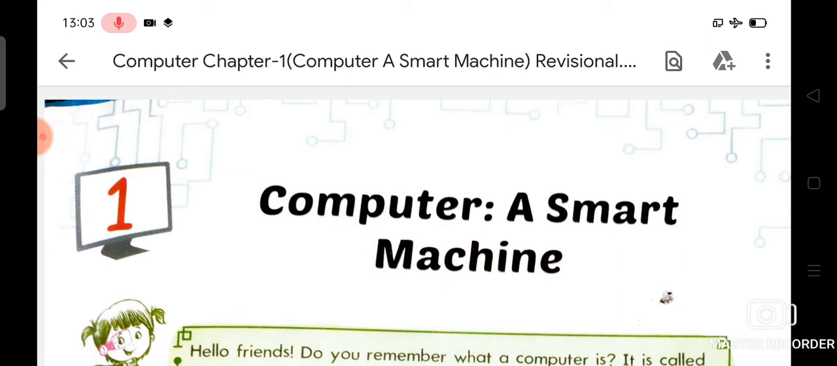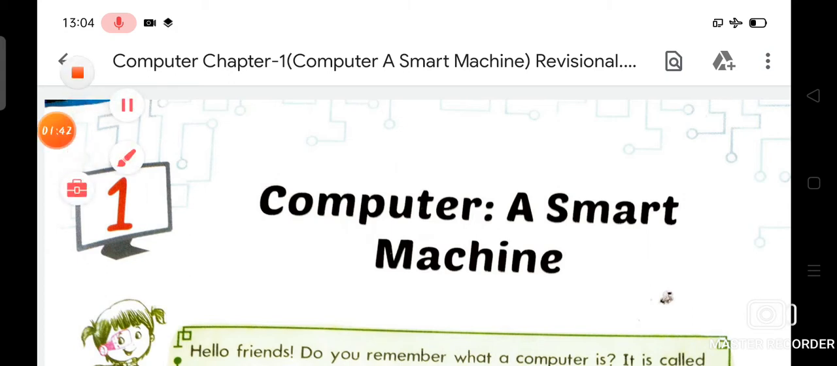As you know, the first topic from your chapter number first is differences between humans and computers. What is the name of the first topic from your chapter? The first topic is differences between humans and computers. There are a lot of differences between computer and human. A computer never gets tired, but a human gets tired and needs rest. And the second difference is that a computer works very fast, but a human cannot work as fast as a computer.